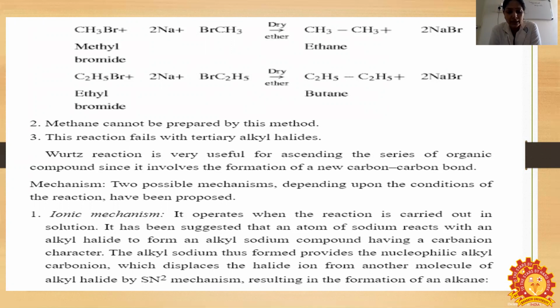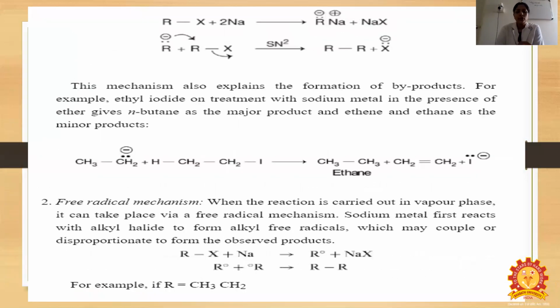It has been suggested that an atom of sodium reacts with an alkyl halide to form an alkyl sodium compound having a carbanion character. The alkyl sodium thus formed provides a nucleophilic alkyl carbanion, which displaces the halide ion from another molecule of the alkyl halide by SN2 mechanism, resulting in the formation of an alkane. RX plus 2Na gives RNa plus NaX, then R minus plus RX gives R-R plus X minus. Okay, the halogen will be separated.